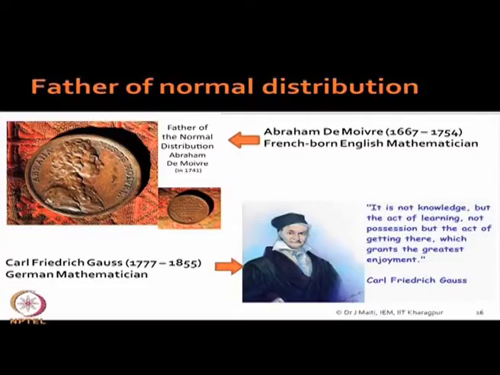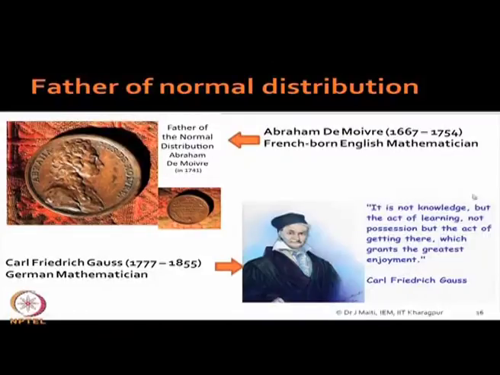Now, I will finish this lecture. See, we have told you that normal distribution is very important, and later on for this subject, multivariate normal distribution. So, we must know who is the father of normal distribution, and you see that Abraham de Moivre, this French born English mathematician, basically gave the general form of this normal distribution. What form? You will see that 1 by root over 2 pi sigma square e to the power minus half x minus mu by sigma to the power square.